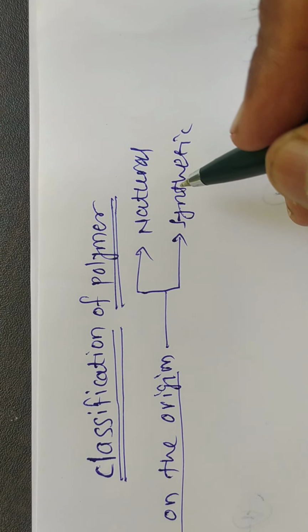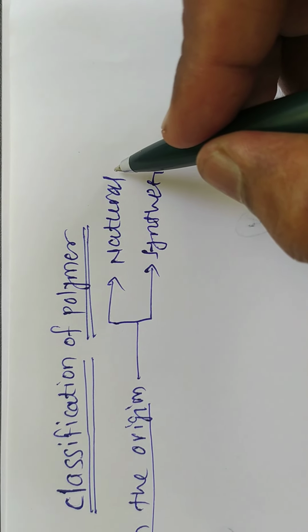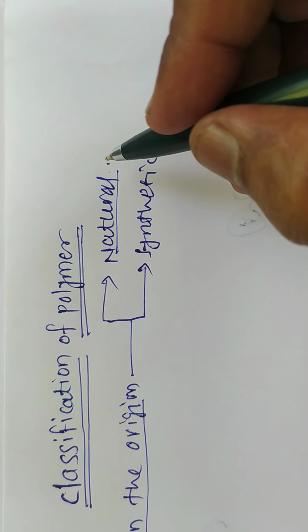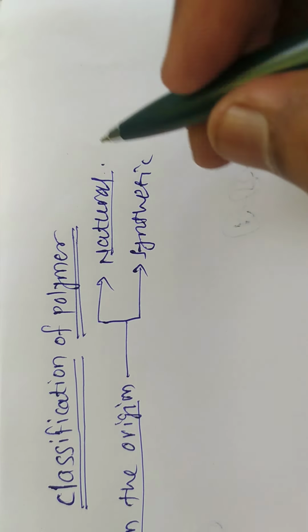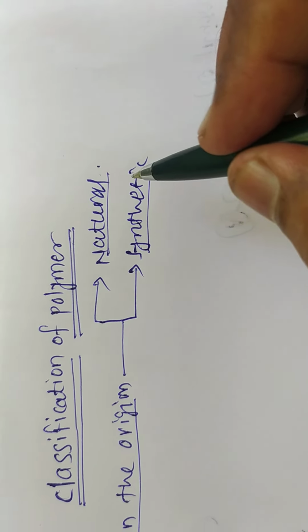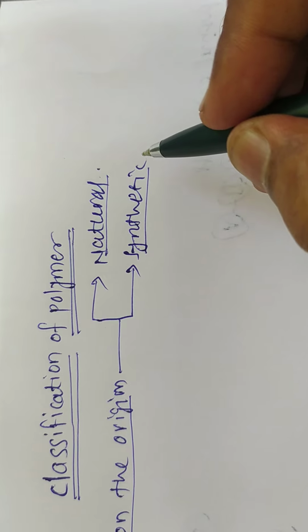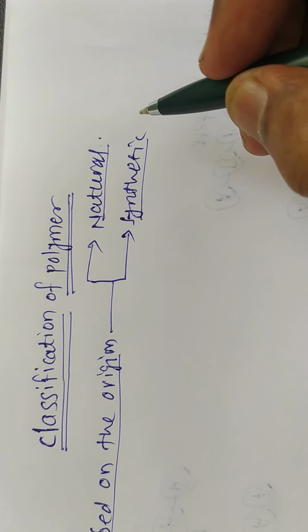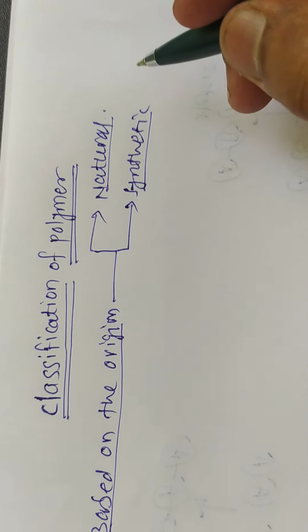Then what is meant by natural polymer? The polymer which is obtained from nature is called a natural polymer, and examples are cotton, wool, silk. Synthetic polymer means the polymer which is prepared in laboratories, also called a man-made polymer. Examples of synthetic polymer are polyethylene, PVC, nylon.